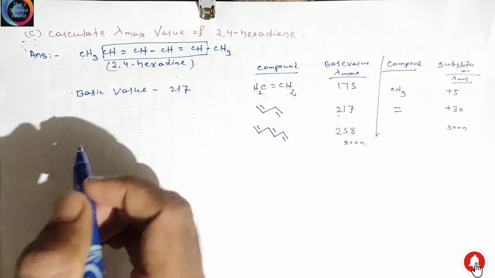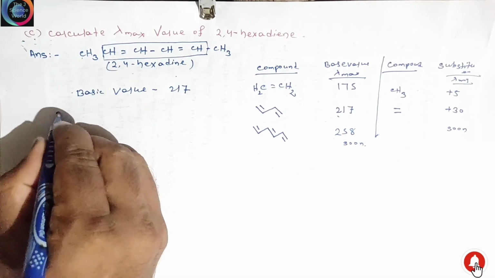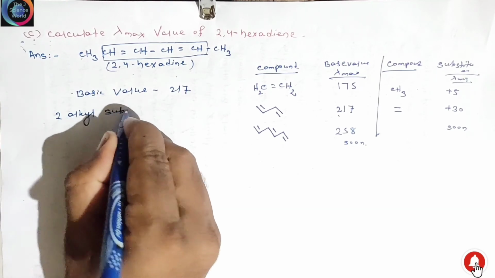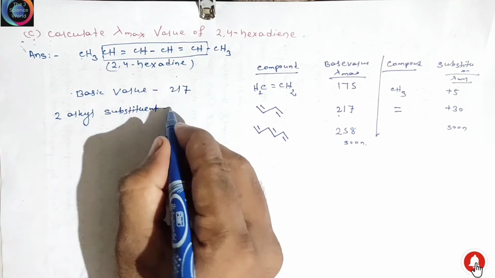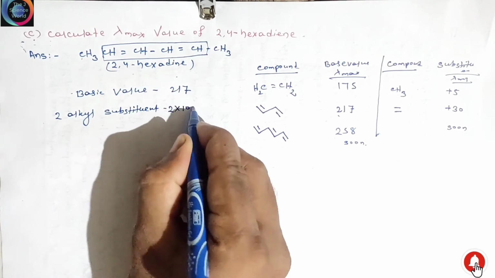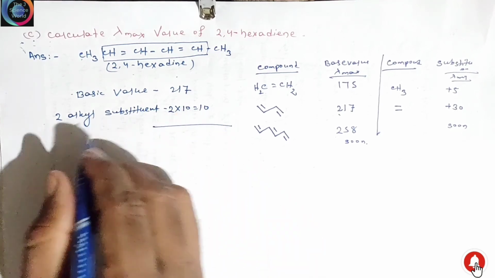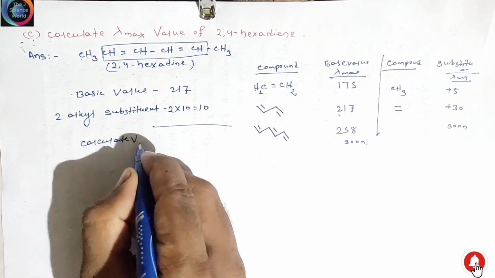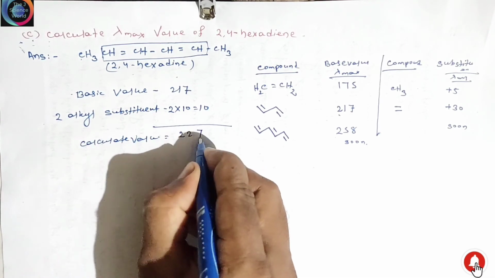For 1 substituent it is 5, so for 2 alkyl substituents, 2 into 5, that is 10, and the calculated value is 227.